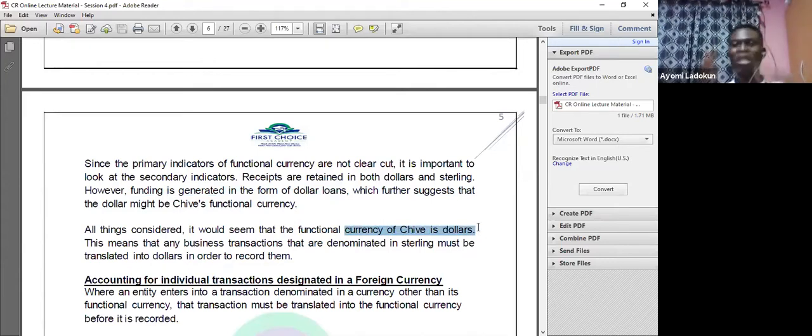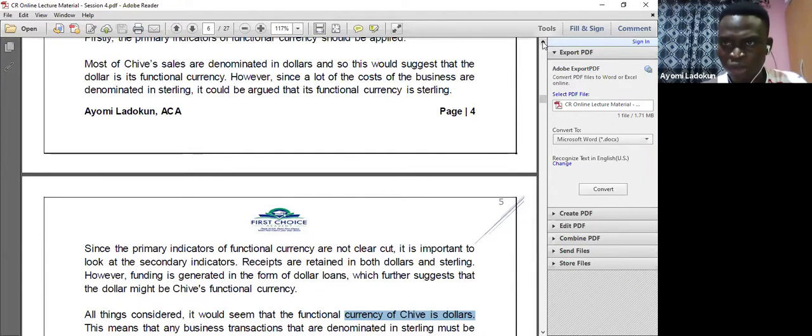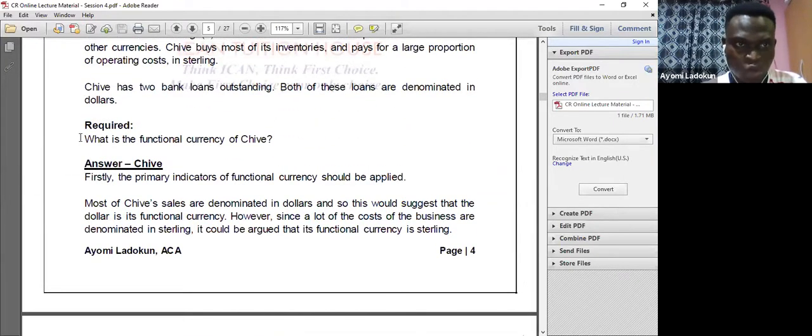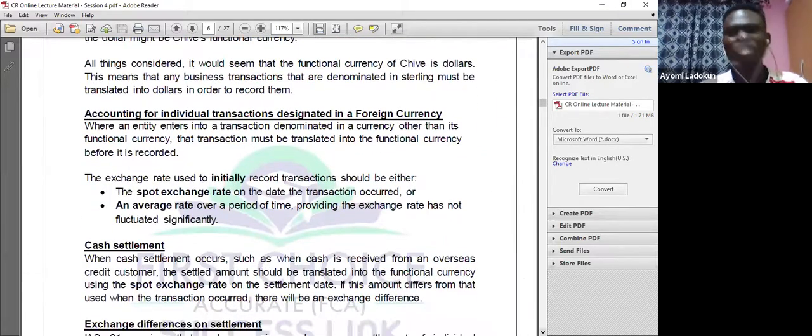So that's it. So that's how you apply it. Okay. So that's the way you analyze for the examiner. You don't just tell the examiner that the functional currency is dollar, because the question is saying what is the functional currency of Chief. Even if you know it, don't just say dollars. So you have to analyze it. Okay, just like the way I have done, even without looking at those answers. So that's where you go. So that's the first thing that IAS 21 deals with. Don't forget the definition of functional and presentation currency. So successfully, we have dealt with the first item under IAS 21.